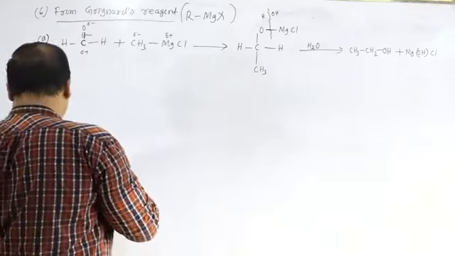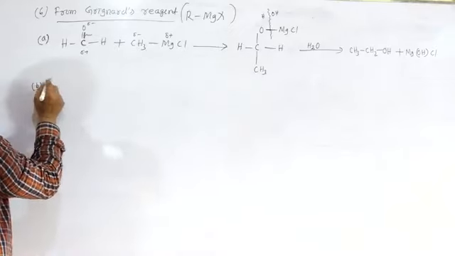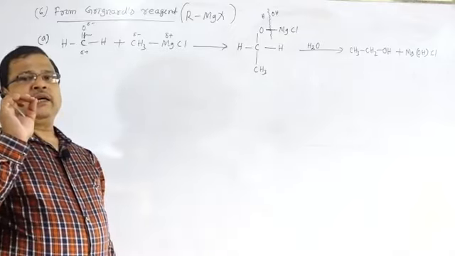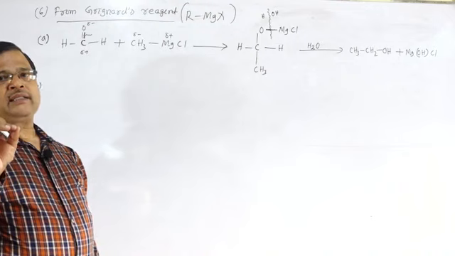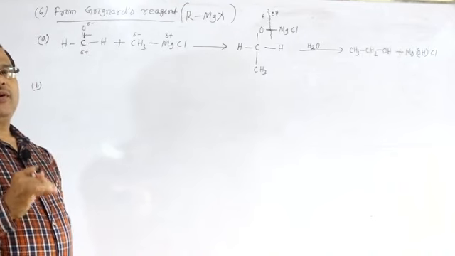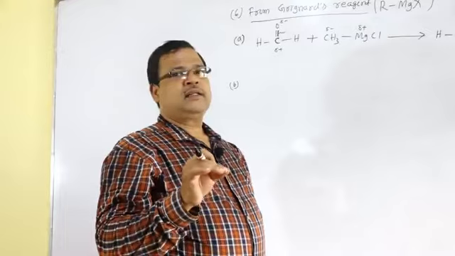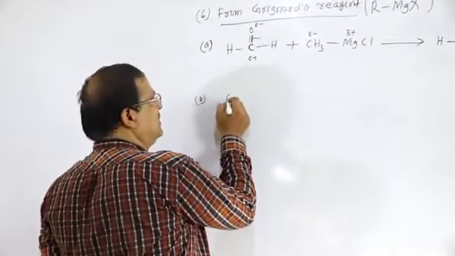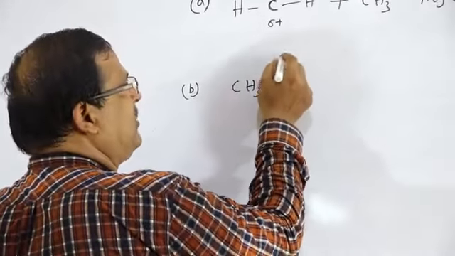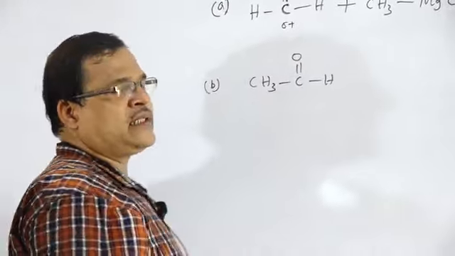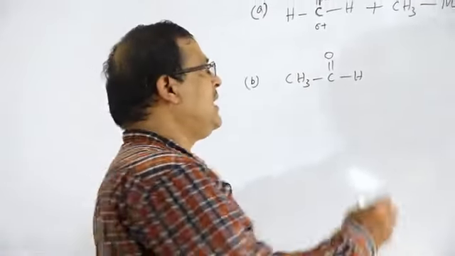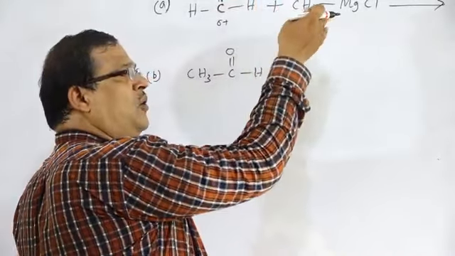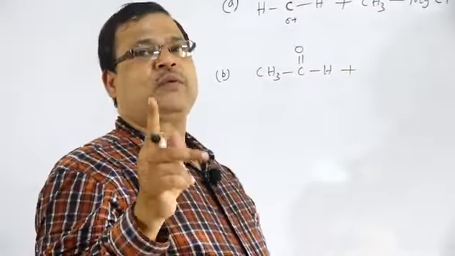And if we take the second one, all the aldehydes except formaldehyde react with the Grignard's reagent. For example, CH3 C double bond O H. All the aldehydes except formaldehyde react with the Grignard's reagent. This is formaldehyde. Besides formaldehyde, other aldehydes have the ability to form secondary alcohol.